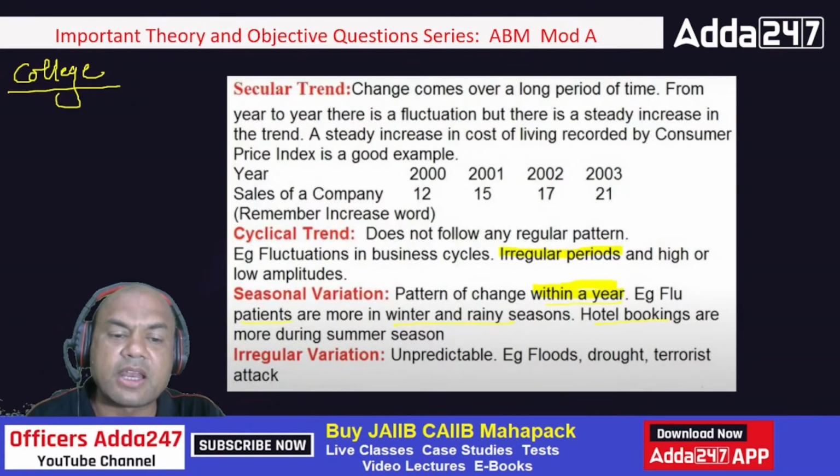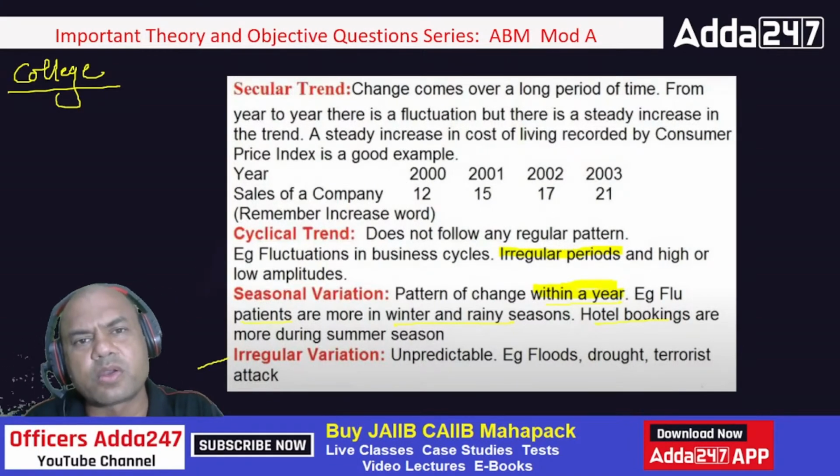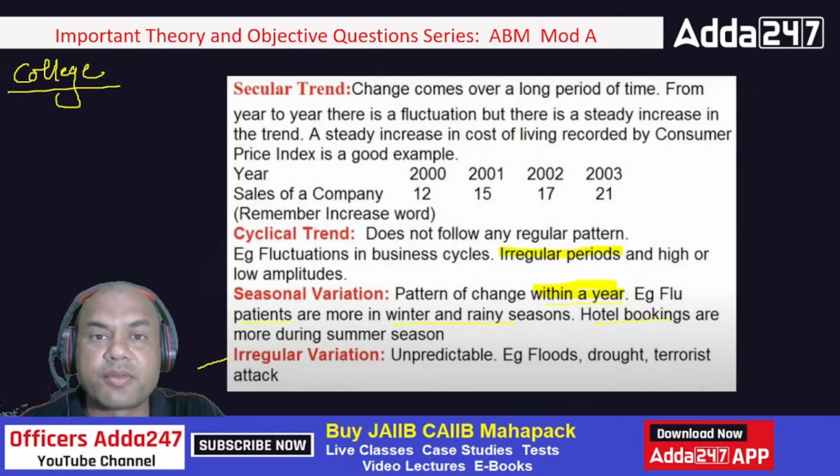And the last one is irregular. Irregular means you don't know at all. When was the last terrorist attack in Mumbai? You don't know.